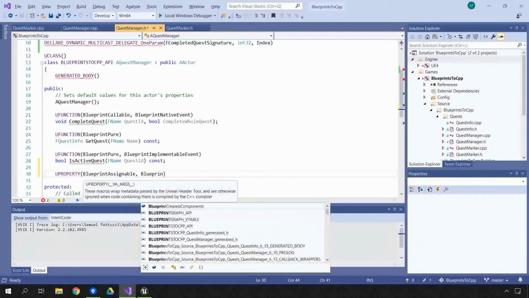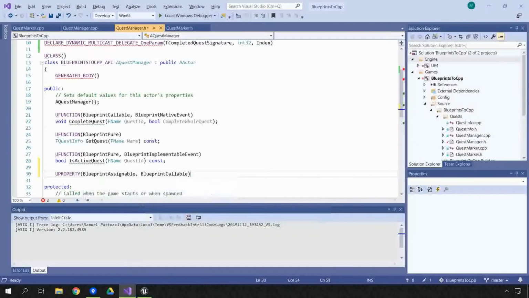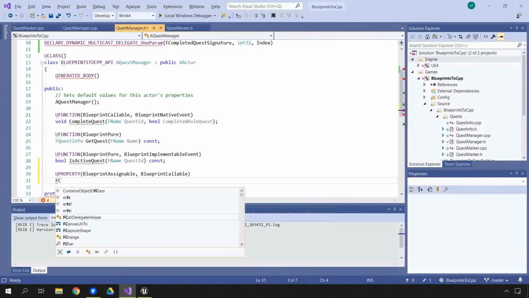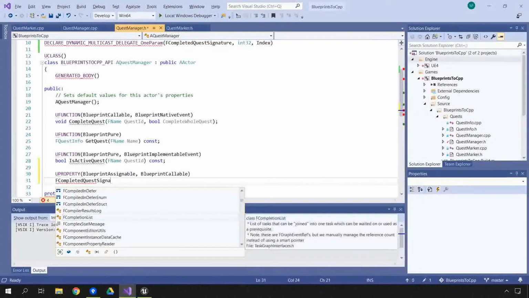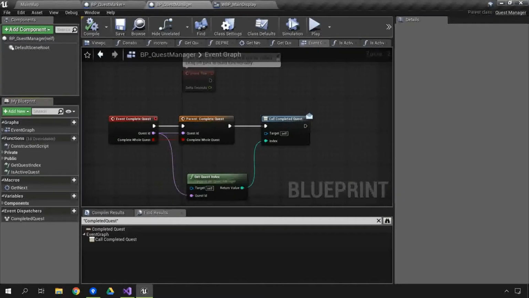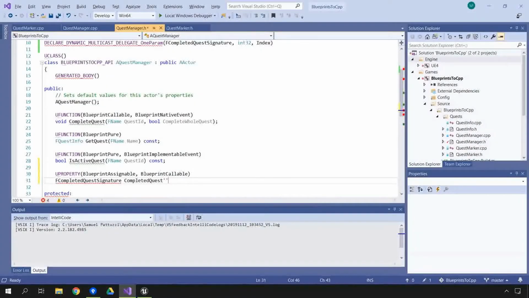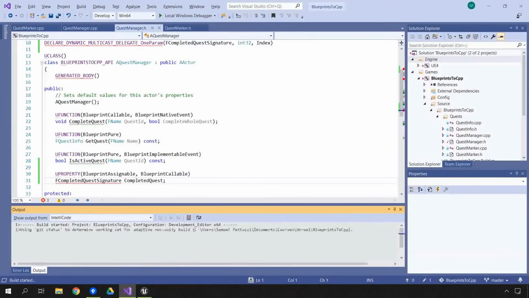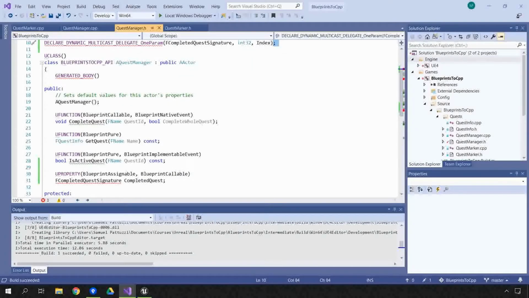And we're also going to make it BlueprintCallable, because that's going to allow us to broadcast to this delegate via Blueprint. Then we're going to use the type FCompletedQuestSignature, and I'm going to try and match the name that we've got of our event dispatcher, CompletedQuest. So let's build that and see what happens. So apart from a missing semicolon I had, it compiles just fine.